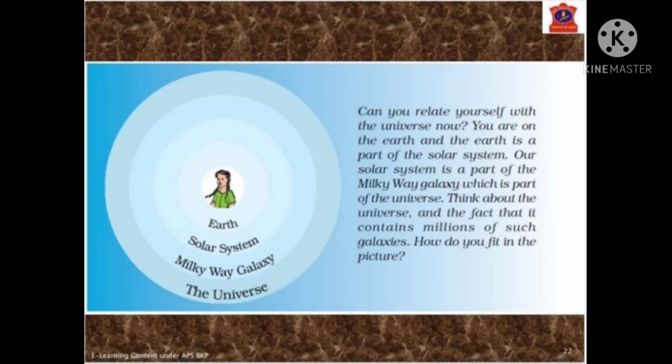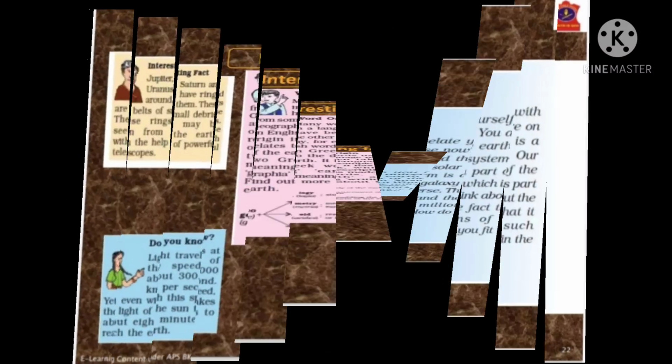Can you relate yourself with the universe now? You are on the earth and the earth is a part of the solar system. Our solar system is a part of the Milky Way Galaxy, which is a part of the universe. Think about the universe and the fact that it contains millions of such galaxies. How do you fit in the picture? There in the picture you are inside the earth. Earth is a part of solar system and the solar system is a part of the Milky Way Galaxy and that Milky Way Galaxy is a part of universe.